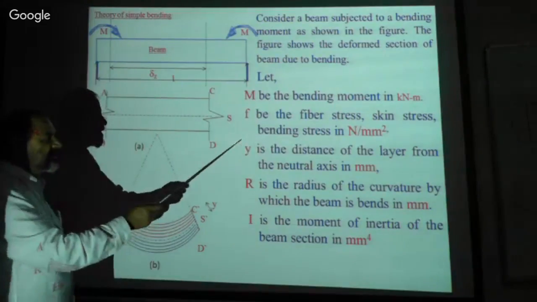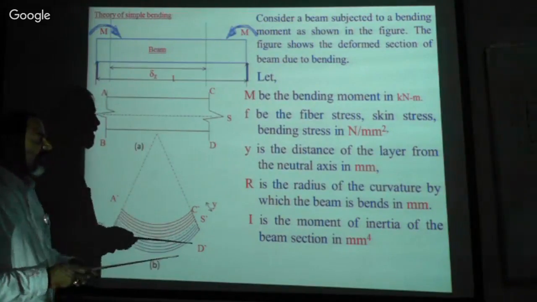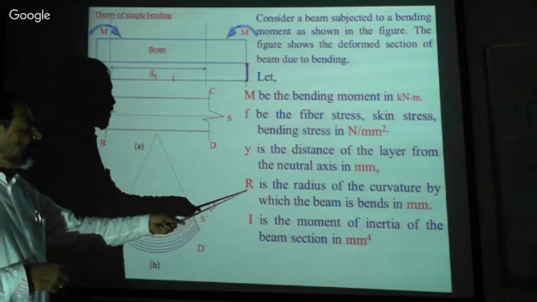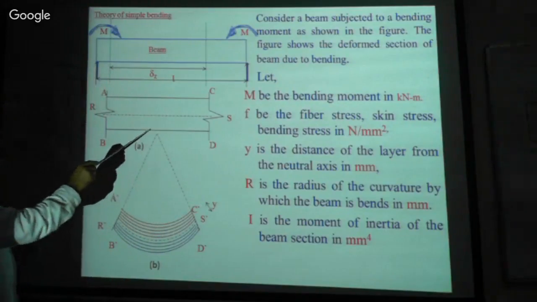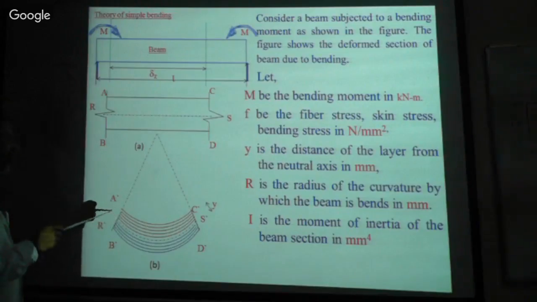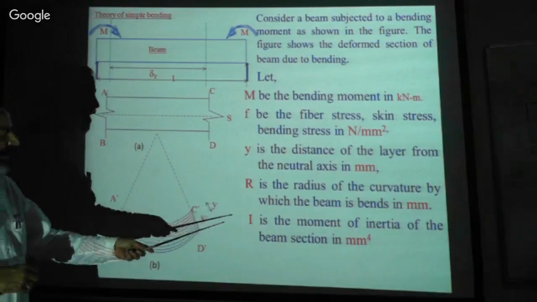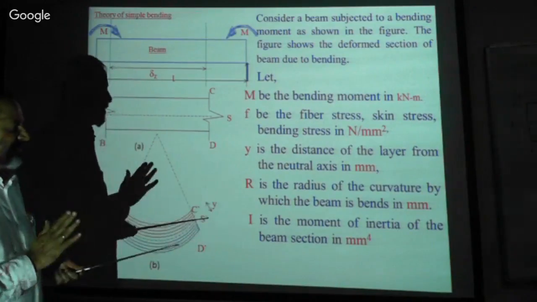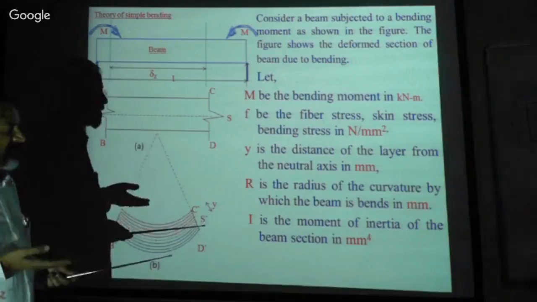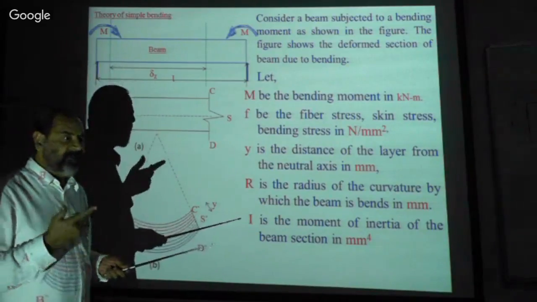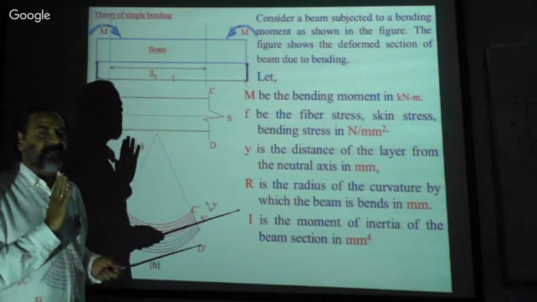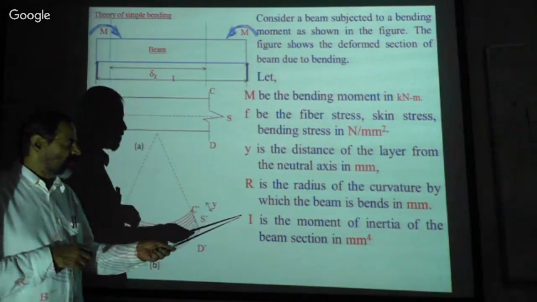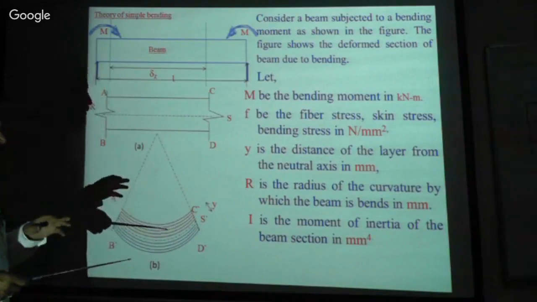Y is the distance of the layer from the neutral axis in millimeter, and R is the radius of curvature the beam will bend. Now, this is the radius of curvature R, from this plane to this. And I is the moment of inertia of the section. We have already discussed and calculated that, BD cubed by 12 or DB cubed by 12 depending upon the section. That is the moment of inertia in millimeter to the power of 4.